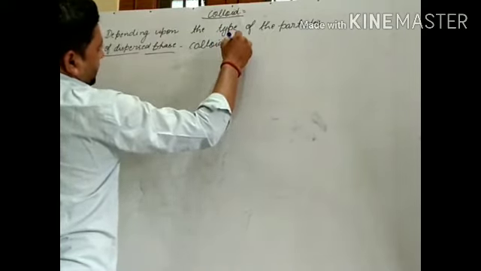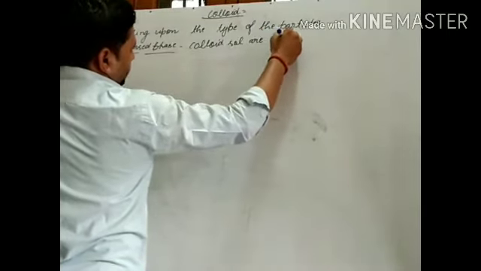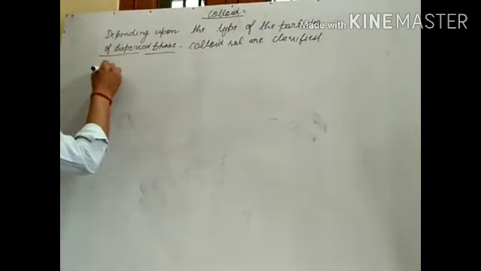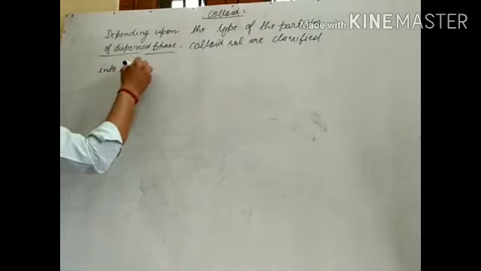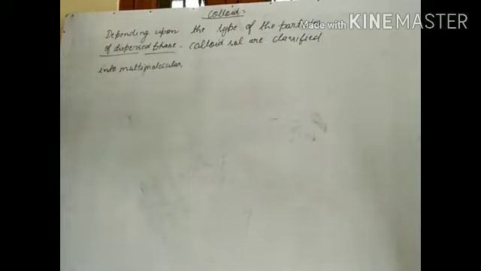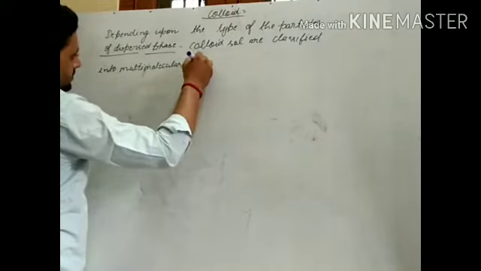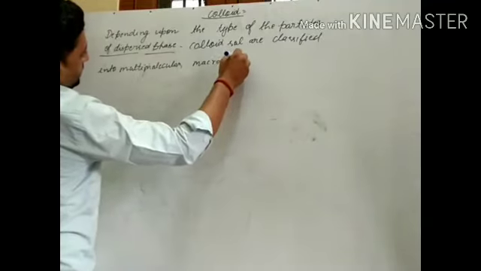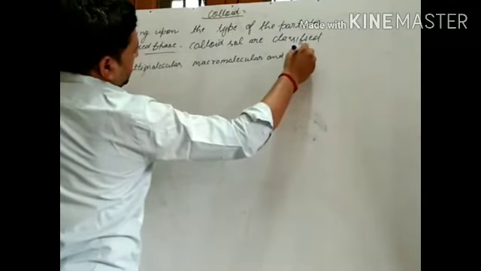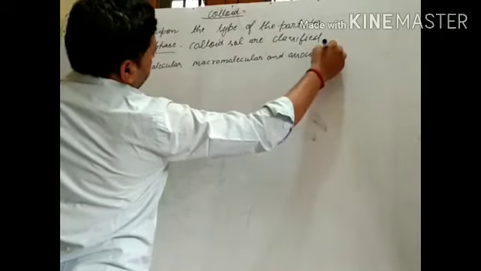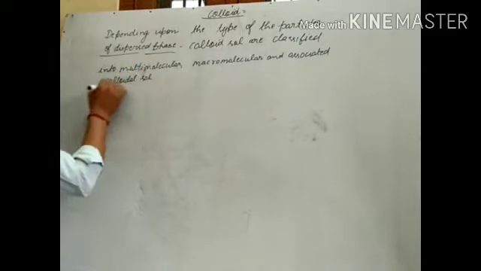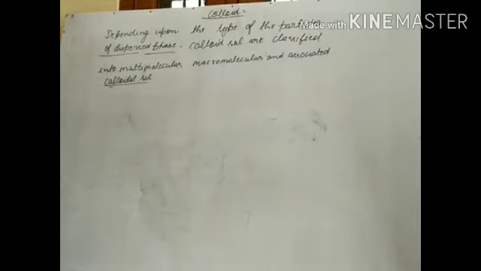Colloids are classified into multimolecular, macromolecular, and associated colloids. One by one we will discuss them, starting with multimolecular colloids.